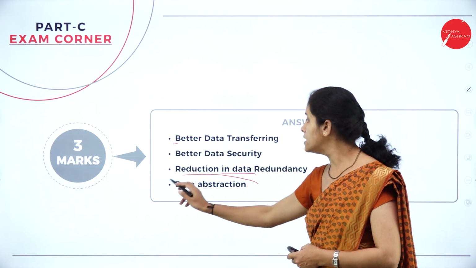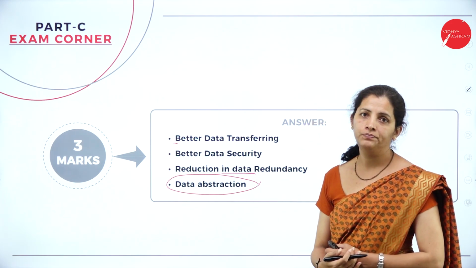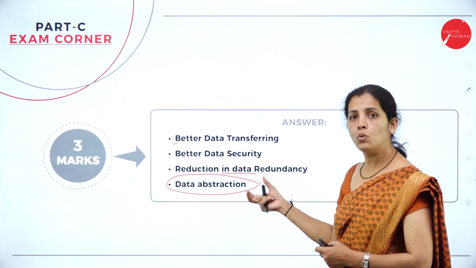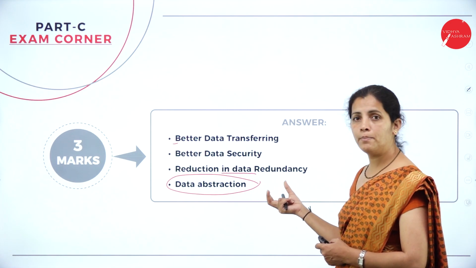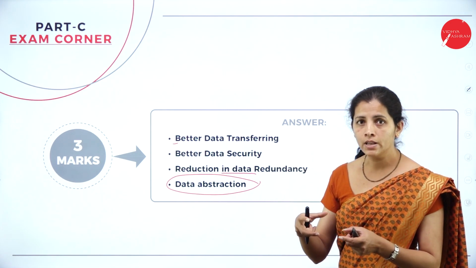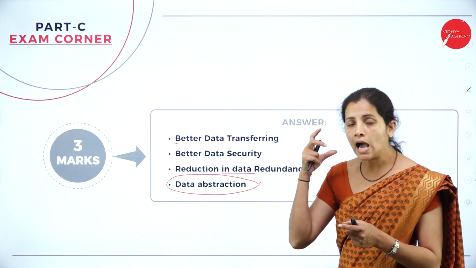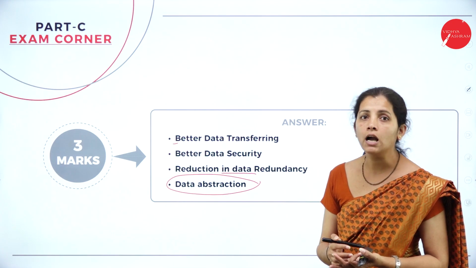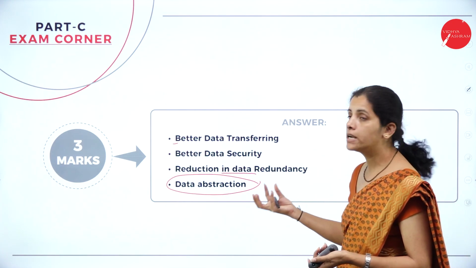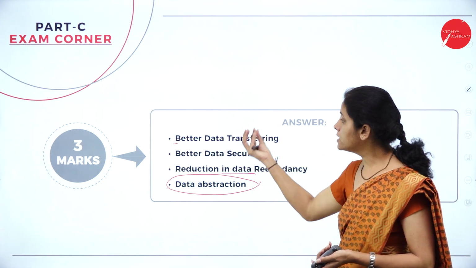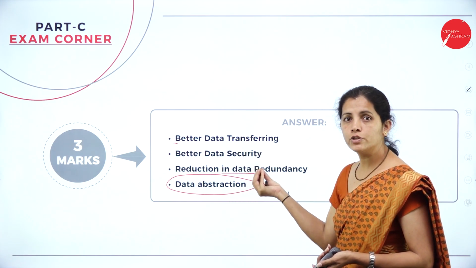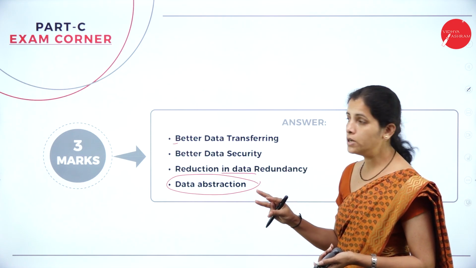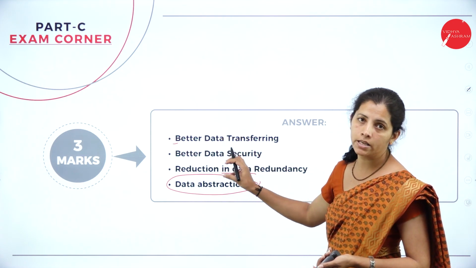And the last one is data abstraction. So it hides the information. So only the authorized user can see the content. And if they are unauthorized users, then they are not able to see the content. So it provides data abstraction. So these are some of the advantages of database management system. See the marks, it carries only 3 marks, so answer any 3.